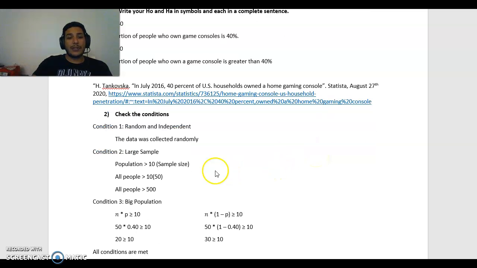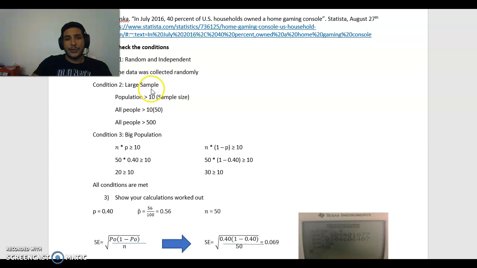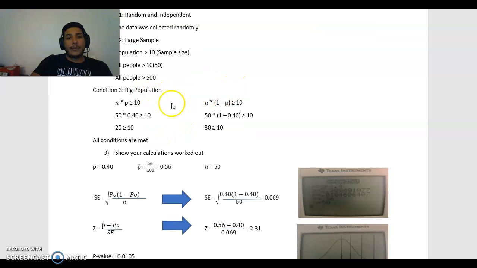So to check the conditions, my data was collected randomly, so it was random and independent. So condition number 1 was checked. Condition number 2 is large sample. If we multiply 10 times 50, which is my sample size, you get 500. So this second condition is also checked. And for the big population, n times p has to be greater than 10.